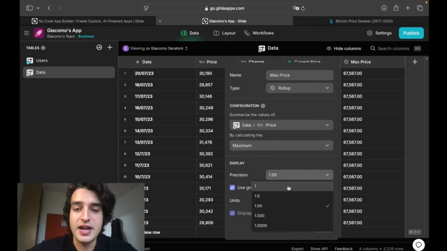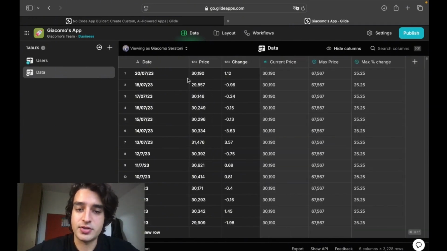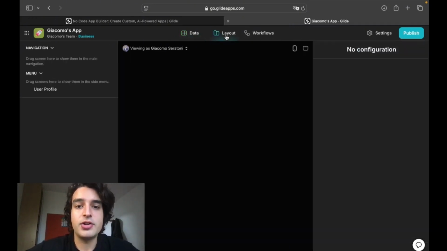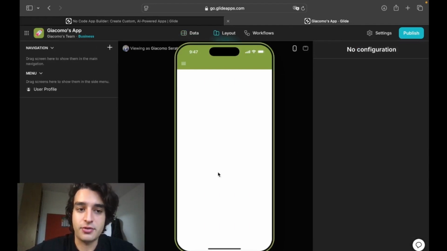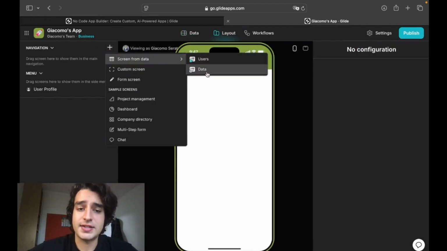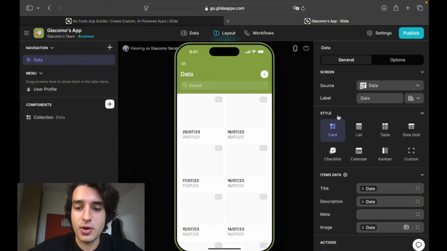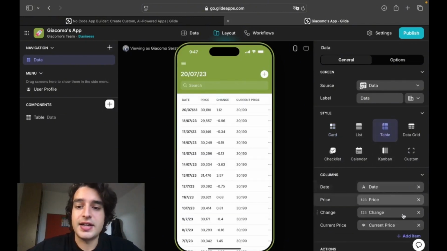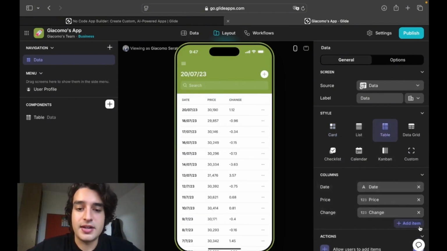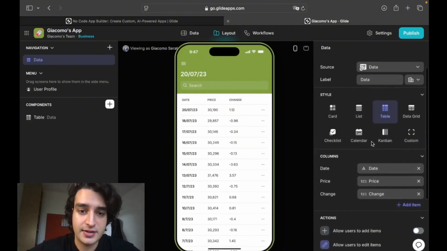Now we're gonna go on the layout part of the Glide application, which is the most important one on the top, and here we're just gonna create 3 different pages for our application. You're just gonna click on plus. The first page we're gonna create is just a row table of our data, very raw, where the user can go and see every entry, everyday price. You're just gonna create a style table. You're just gonna click that the user cannot add data there, but it can just gonna check the data on this application.